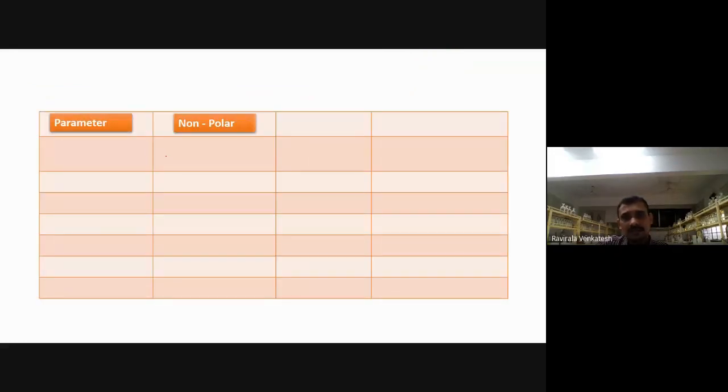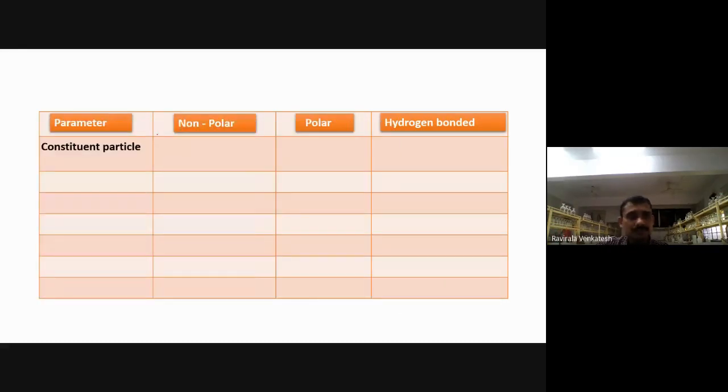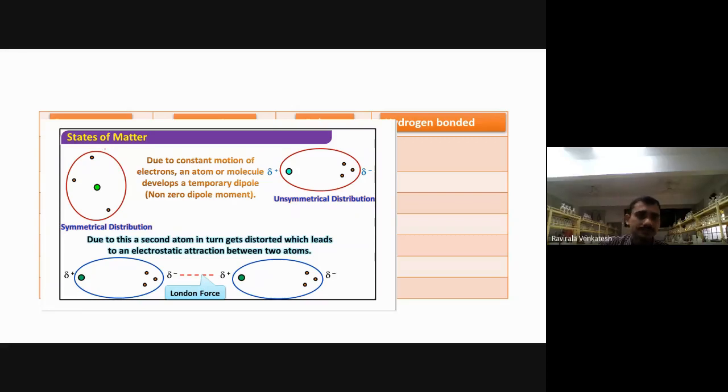Now let me take all these three with what we discussed now. Whatever we discussed, the parameters: non-polar, polar and hydrogen bond. First of all, we see the constituent particles, according to states of matter. So this is a symmetrical distribution. All the particles of the matter have this type of symmetry.